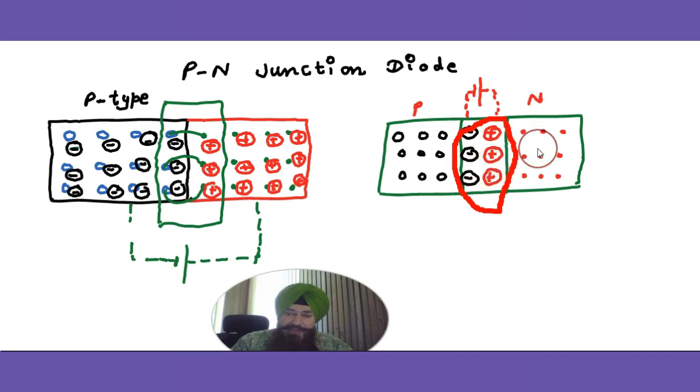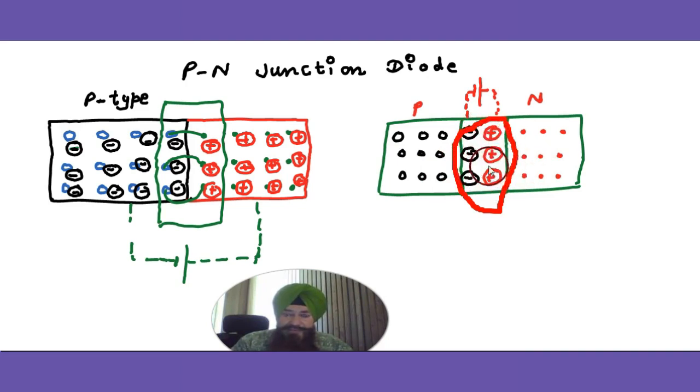The thickness of the depletion region depends upon the doping. If the doping is very high, the depletion region will be thin. If the doping is light, the depletion region will be widened. So the thickness depends upon the doping, right?